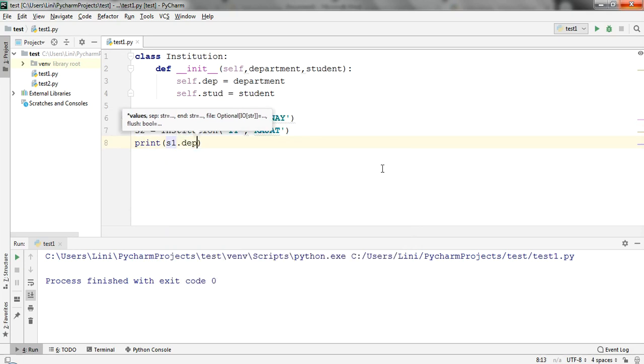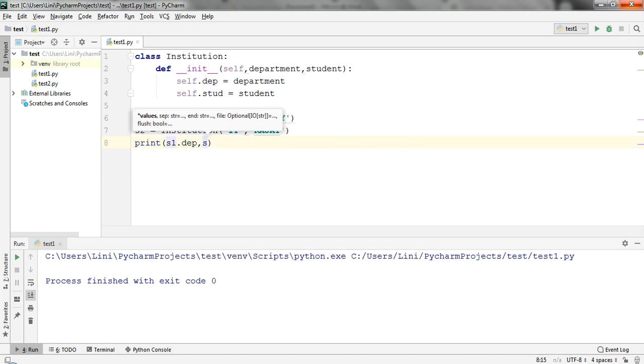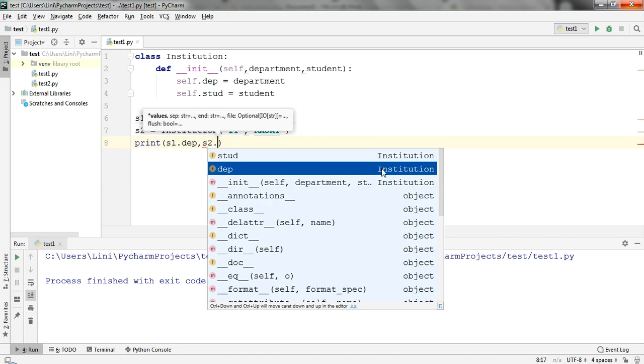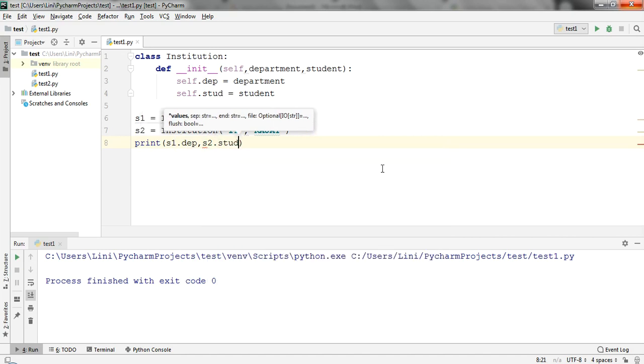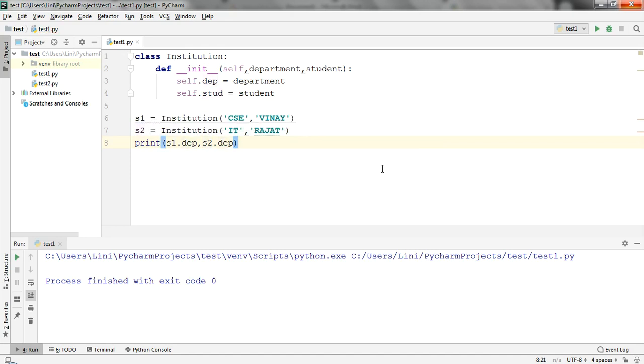First I will take the dep, and then s1 dot, and suppose s2 dot. As soon as you click, it also has two instances. Suppose I am concentrating first on the dep, the department. As soon as you run this, the output will definitely show CSE IT.